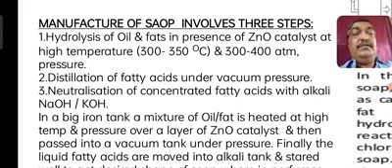Then in the third step, neutralization of the concentrated fatty acids with alkali, KOH or NaOH. So these are the three important steps one has to remember.